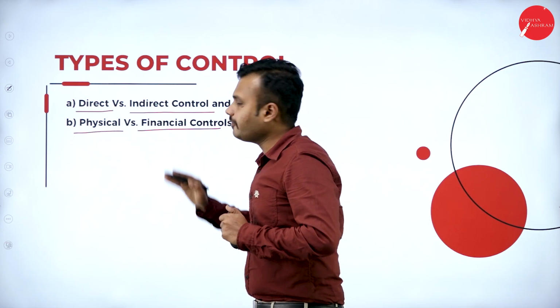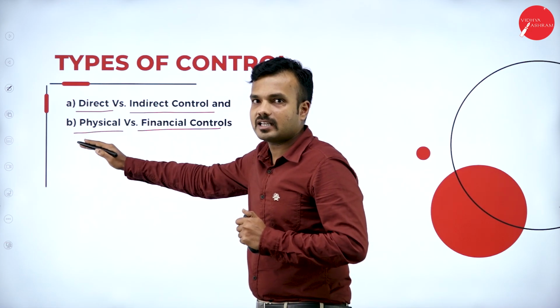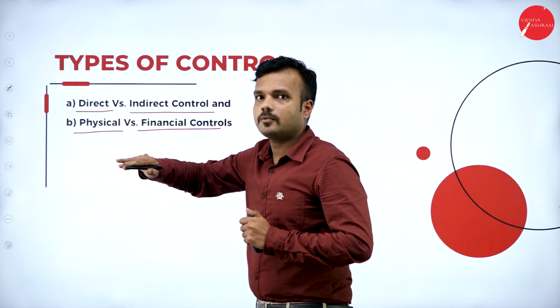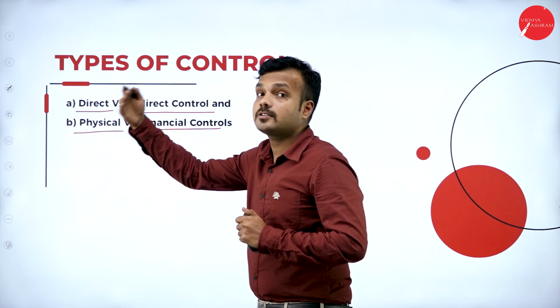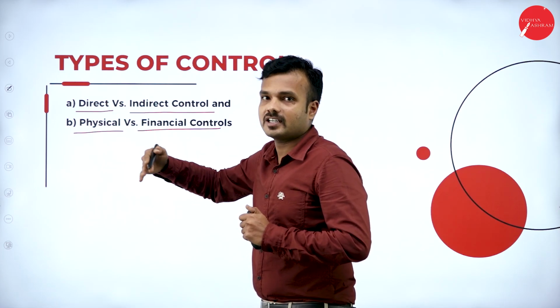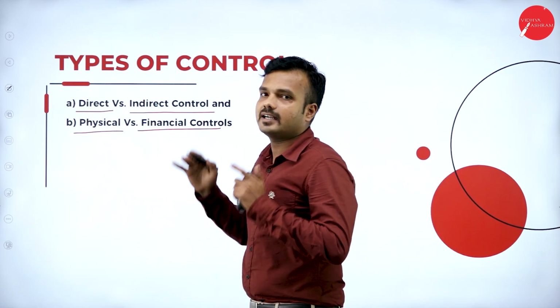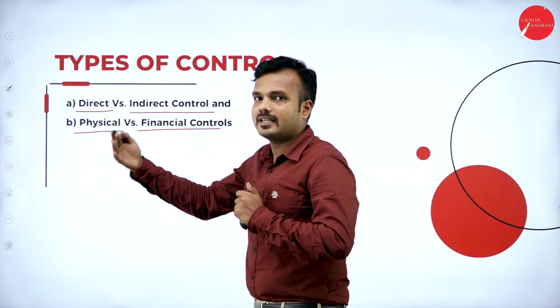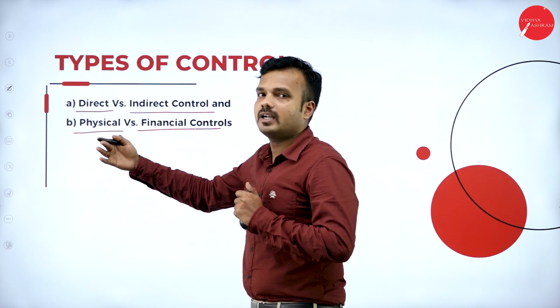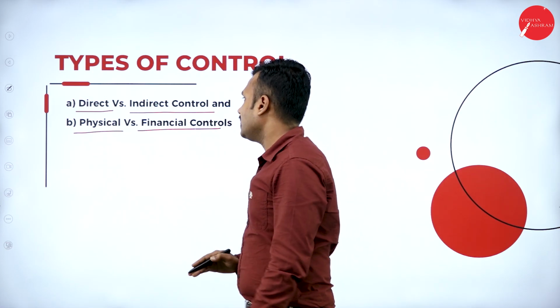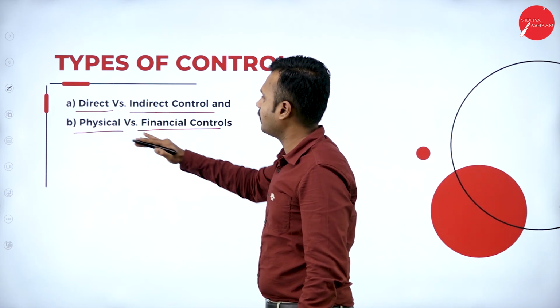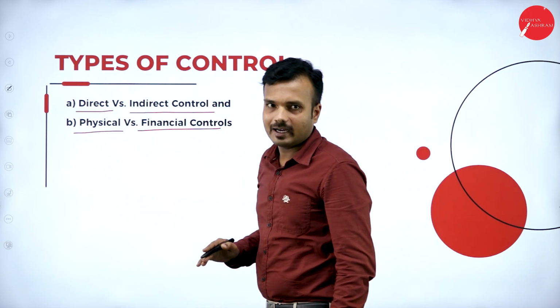Physical control and financial control. Physical control is about controlling the product, the outflow of the product, the minimum units that must be sold and the minimum units that must be manufactured in an organization. Financial control is control of money, cost per unit, sales that are going to happen, and expenses borne by the organization. Hence, these are the 4 types of control we can see under the process of controlling.